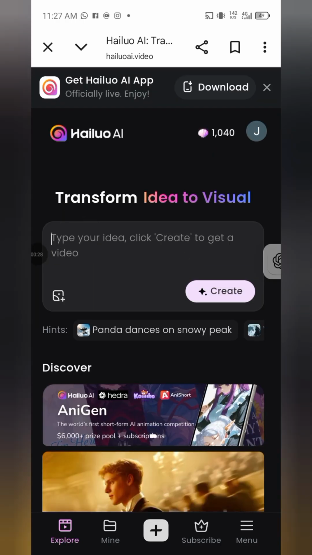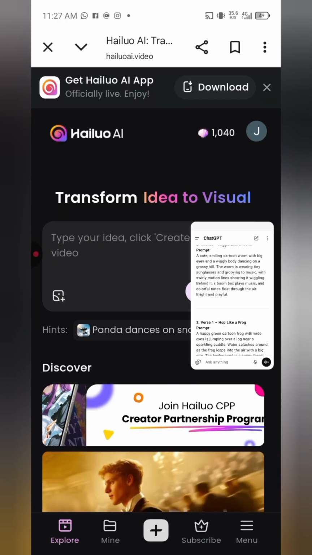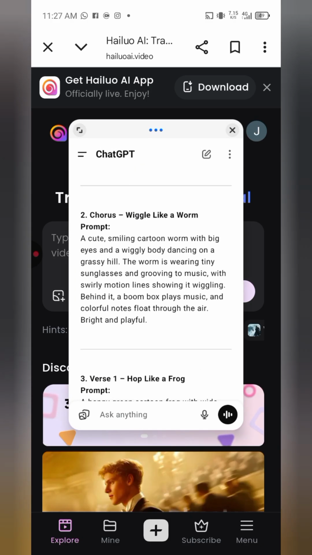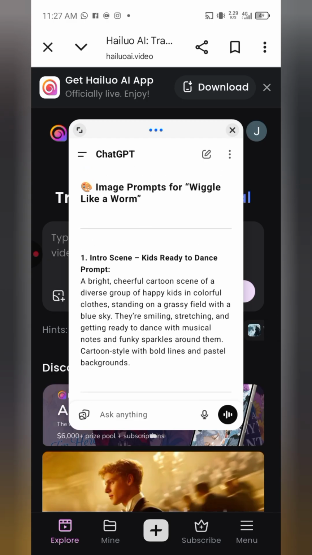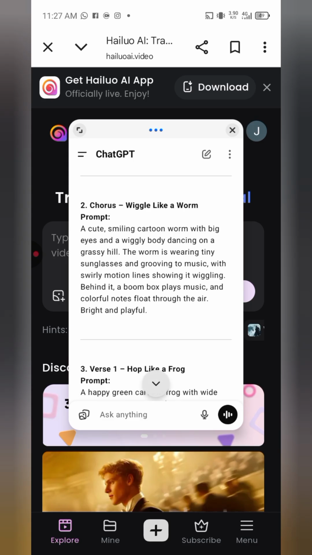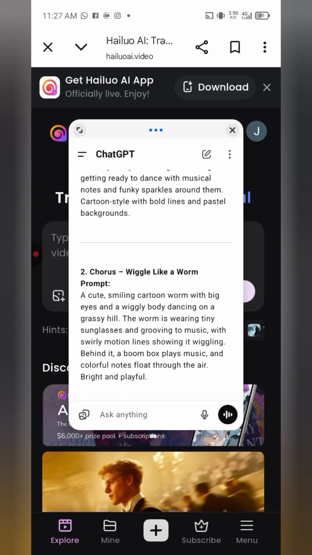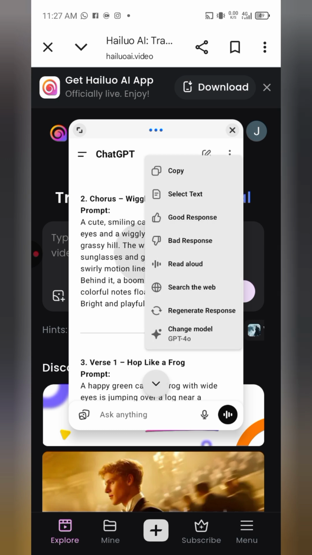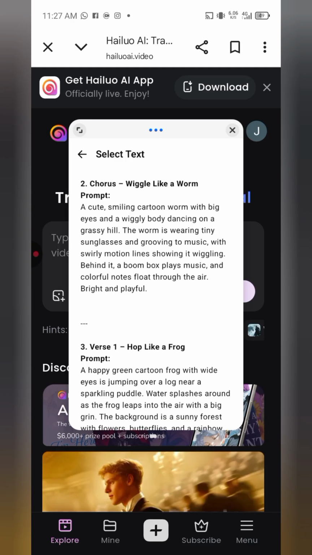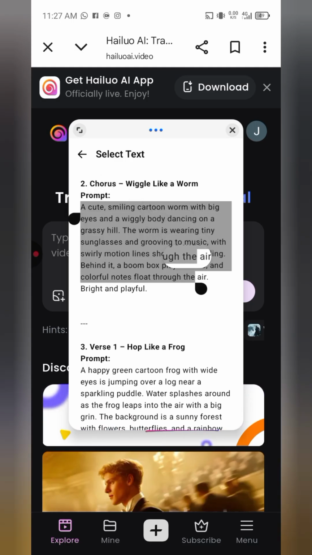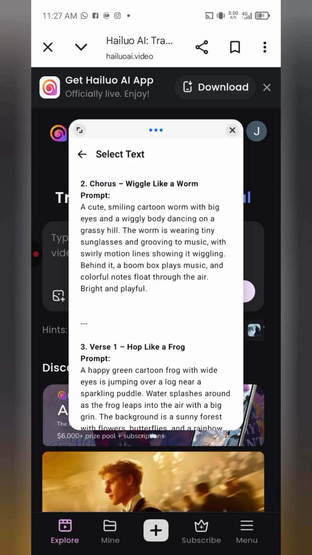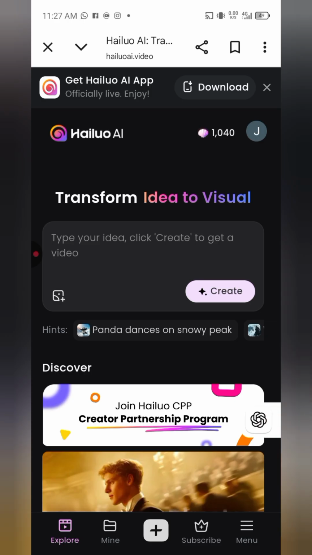Okay, so now I'm just going to go to my ChatGPT and get the prompts. Right now I'm multitasking. So get the prompts. Can you see the prompt? We actually started with our chorus first. So I'm just going to get the prompt for this chorus and let's see how it goes. Now I'm just going to select that text, copy it, and paste it where I'm supposed to paste it.